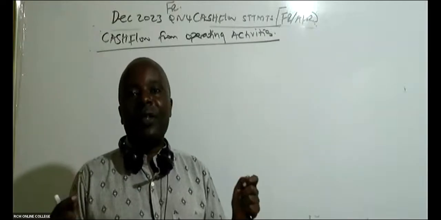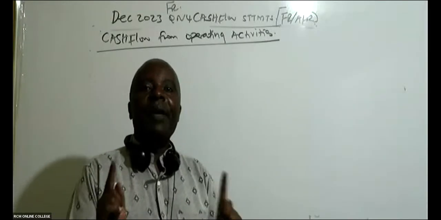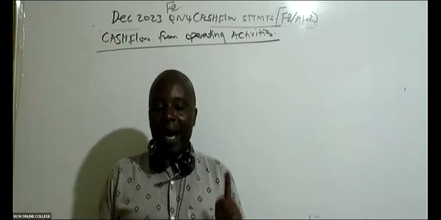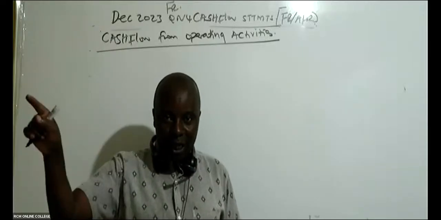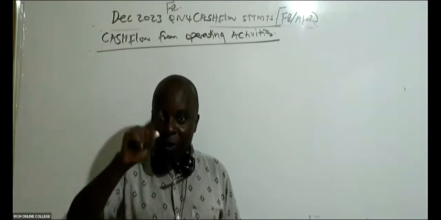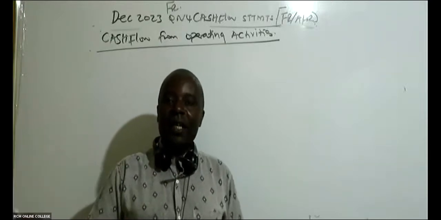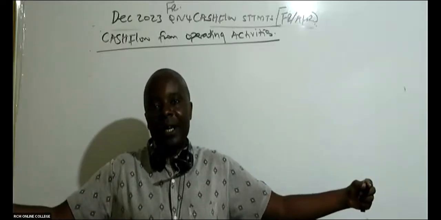And then, of course, we have cash flows coming from financing activities. Remember our capital structure from the financial management series that I'm teaching: we have equity, debt, preference share capital. How do we raise money from outside? Whenever we want to raise money, maybe we could float shares, so that will come under financing. How do we finance our operations?